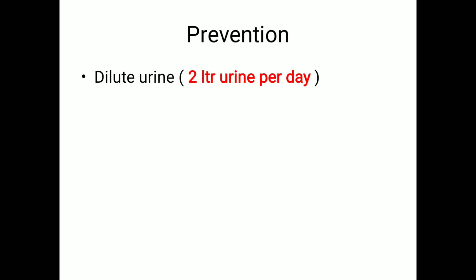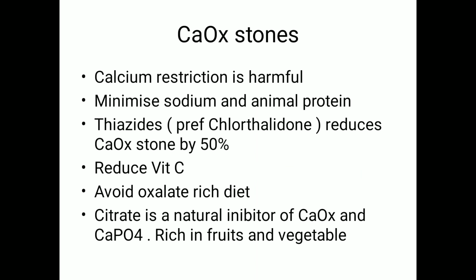Prevention: dilute the urine by taking water to maintain a urine output of 2 liters per day. Coming to the individual stones, for calcium oxalate stones, calcium restriction is harmful. Remember, calcium restriction should not be done. If calcium restriction is done, oxalate will get absorbed from the intestine and get excreted in the urine, where calcium can combine with oxalate to form calcium oxalate stones. Minimize sodium and animal protein. As with hypertension, the only thing that you have to suggest to the patient is to decrease the sodium and animal protein.